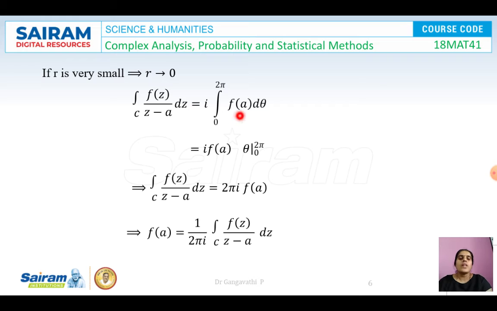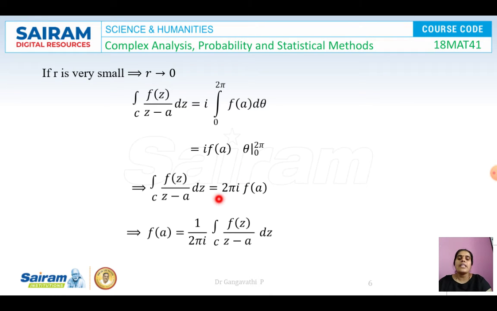So f of a is a constant. As we know, a is at the center and it is any point which we have considered. So it is a constant. i into f of a can be kept outside. Integration of 1 with respect to theta is theta between the limits 0 and 2 pi. So substitute the limits. Upper limit is 2 pi and lower limit is 0.